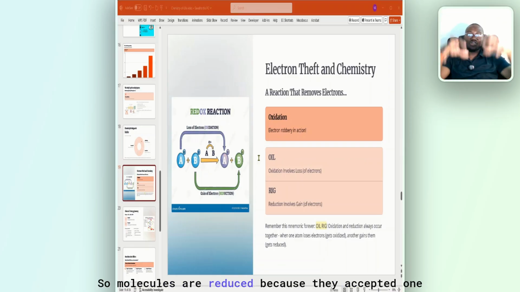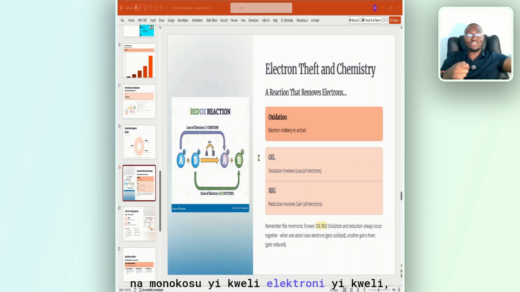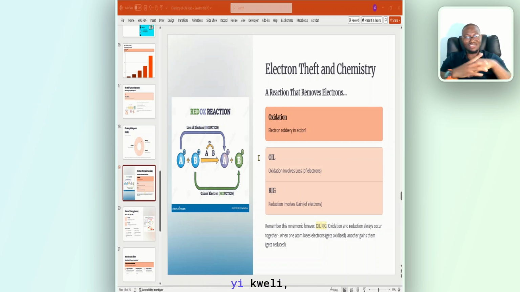So molecules are reduced because they accepted what? Electrons. And the molecule that gives out an electron is called what? Reducing agent. I am giving you a debt, so I am an agent that reduces what? That is reducing your net worth, because I'm giving you a debt. So I become a reducing agent. So I need you to understand reducing agents when we say something is reduced. Extremely important. When we are talking about oxidation, it's the opposite of reduction, all right?